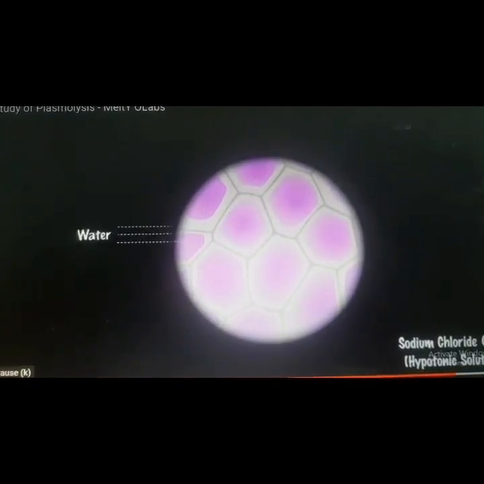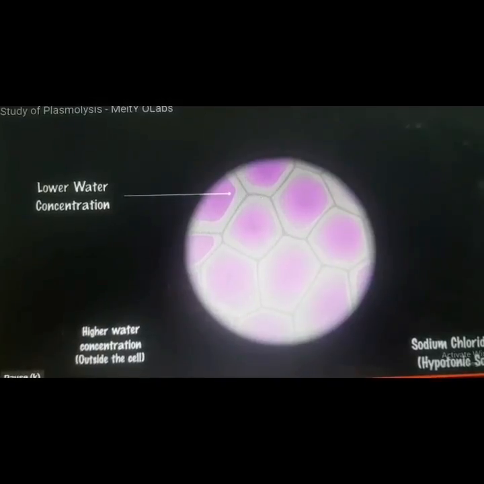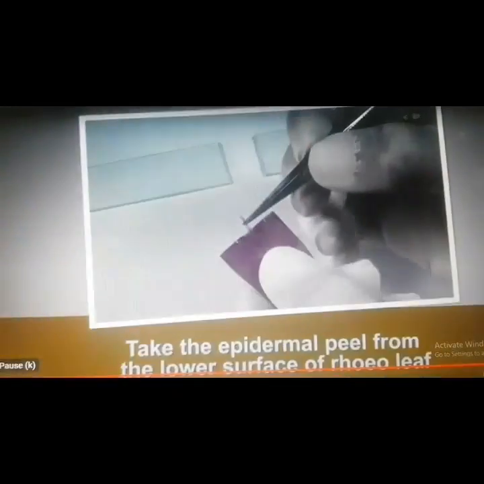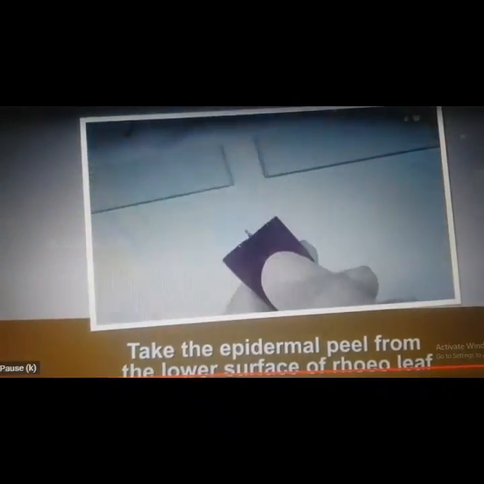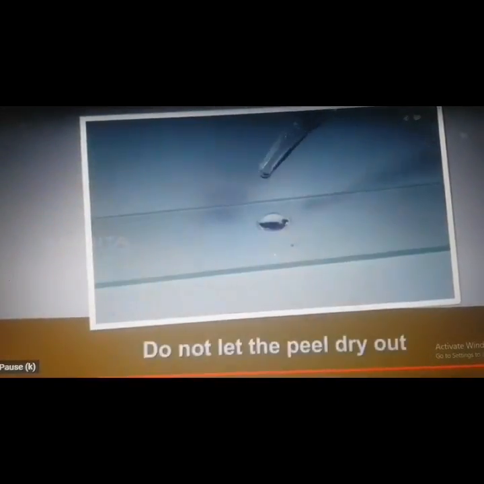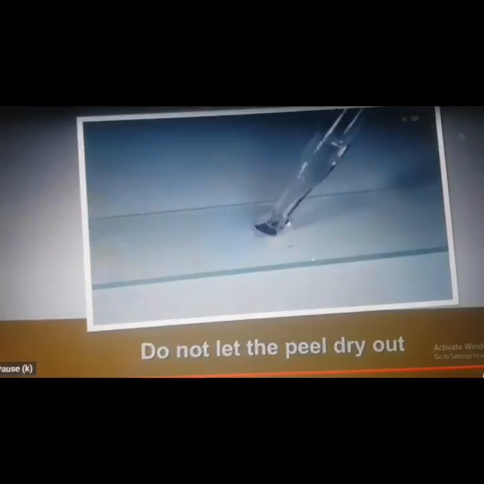When a plant cell is immersed in sodium chloride 0.1% solution or dilute salt solution, the water moves into the cell because of the higher concentration of water outside the cell than inside the cell. The cell then swells and becomes turgid. Precautions: take the epidermal peel from the lower surface of the Rheo leaf. Do not let the peel dry out.